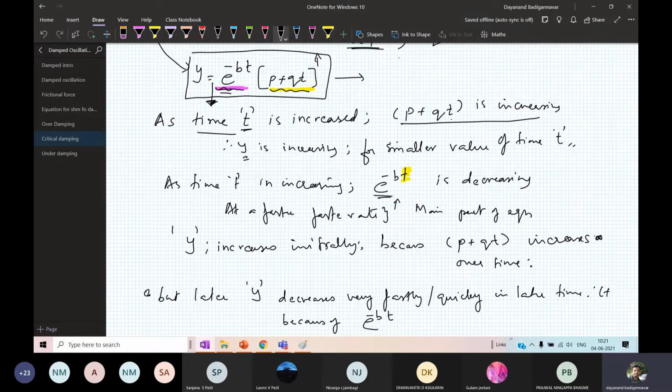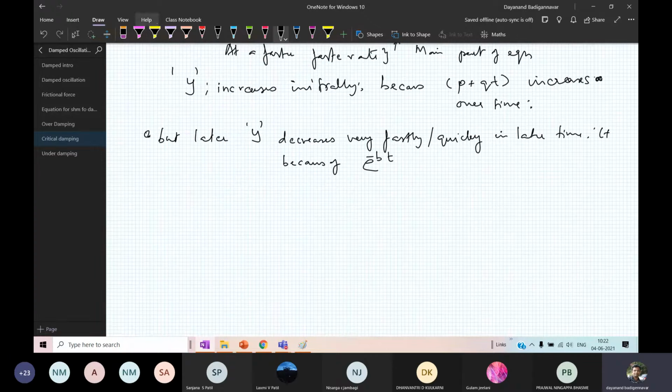So initially it may increase, but the amplitude decreases, because there is a damping factor, an exponentially decreasing function. So the net result is that the oscillations die off very quickly.